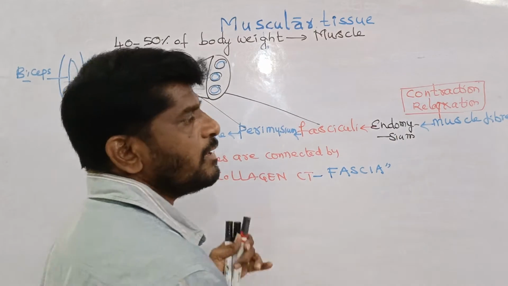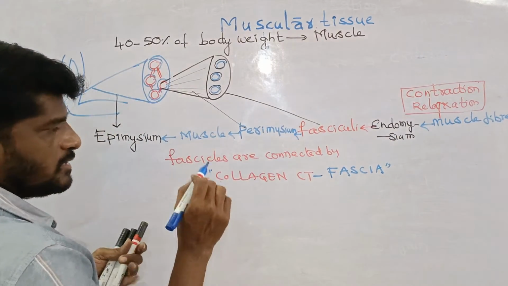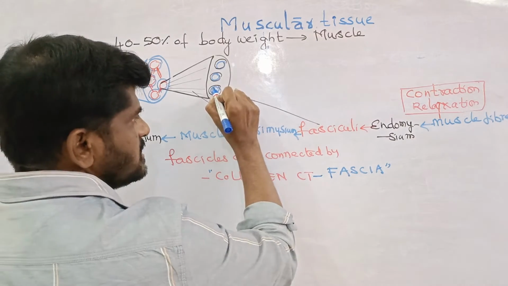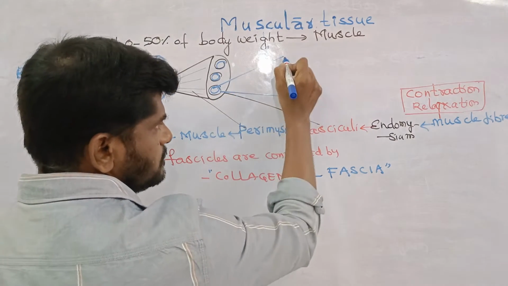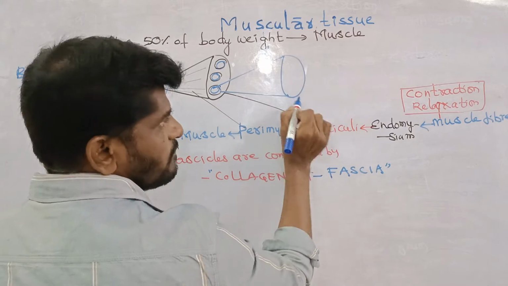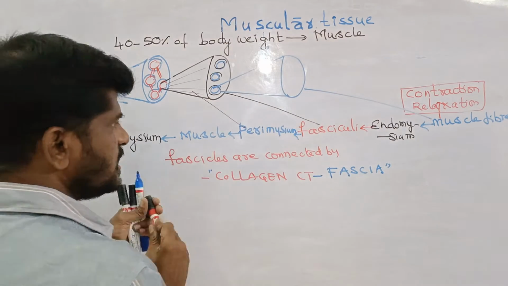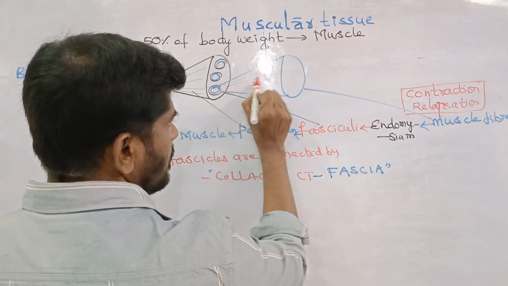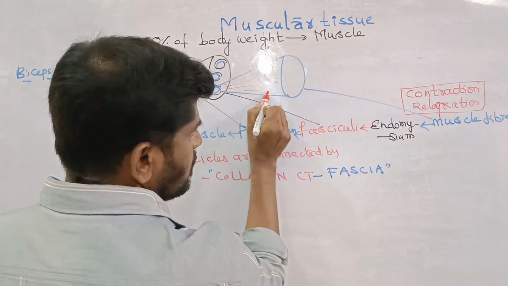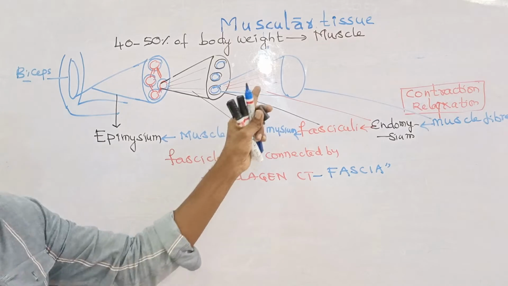If I take one muscle fiber, this is the muscle fiber, and this sheath over the muscle fiber is called the endomysium.